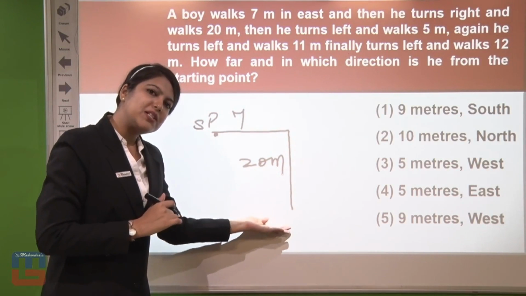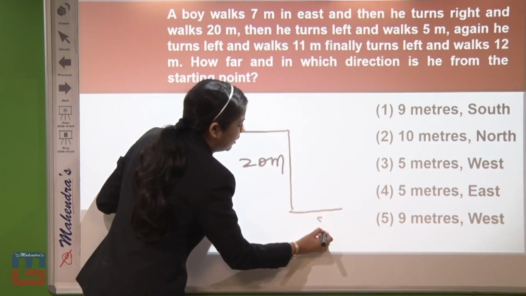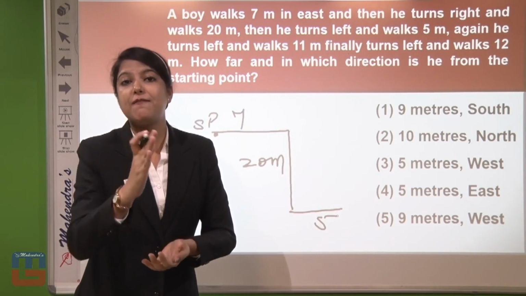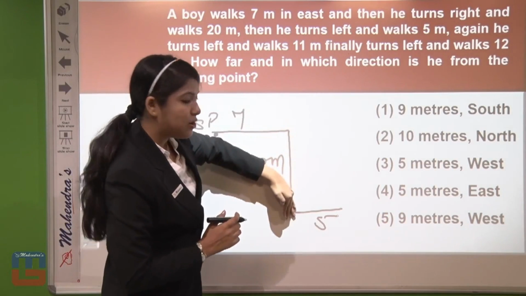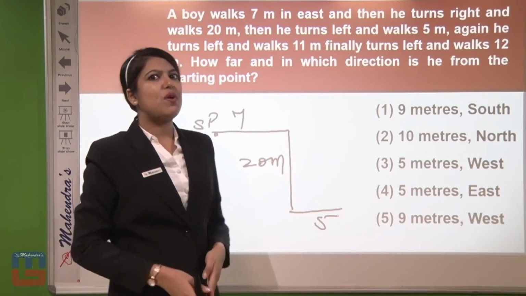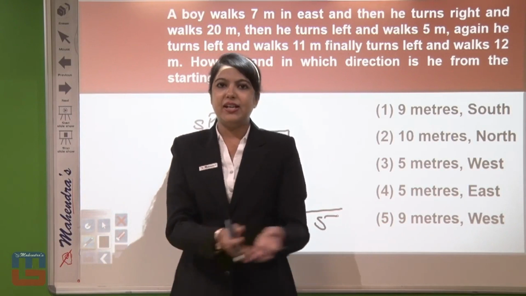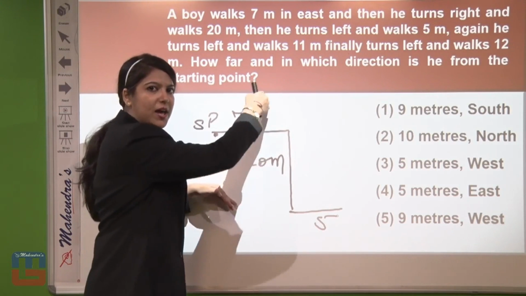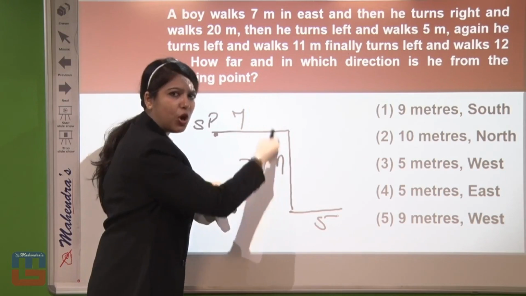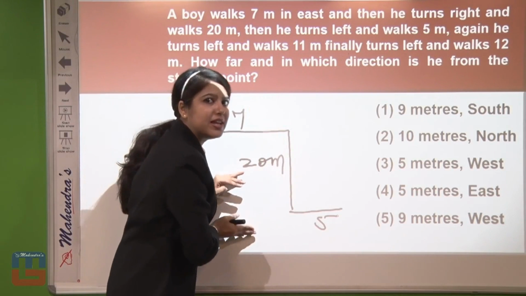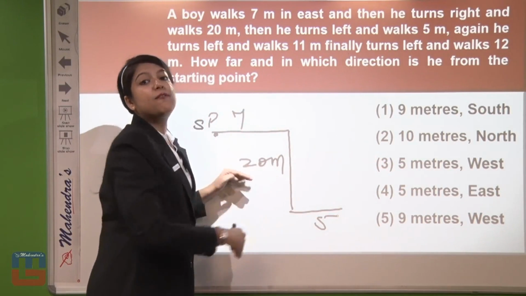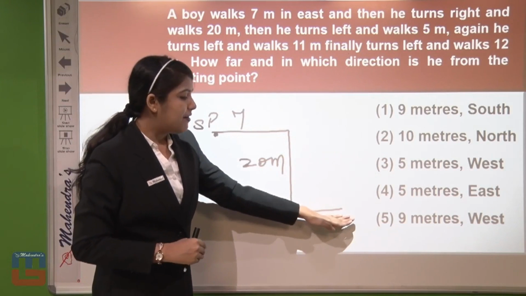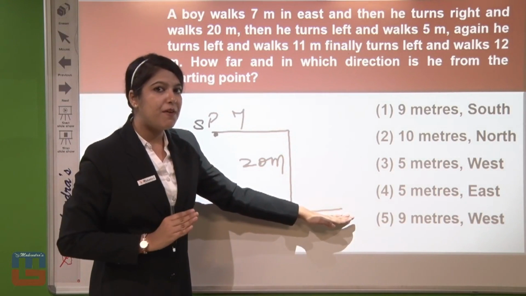And now from here, after 20 meters, he took a left turn. And after the left turn, he has walked for 5 meters. So see, going downwards, taking a left turn. In the previous question, we were going downwards, taking a right turn, so that man walked towards me. But now, if this boy is going towards south or downwards and taking a left turn, that means he will be going far from my side where I am standing. So he has taken a left turn and now he has walked for 5 meters.